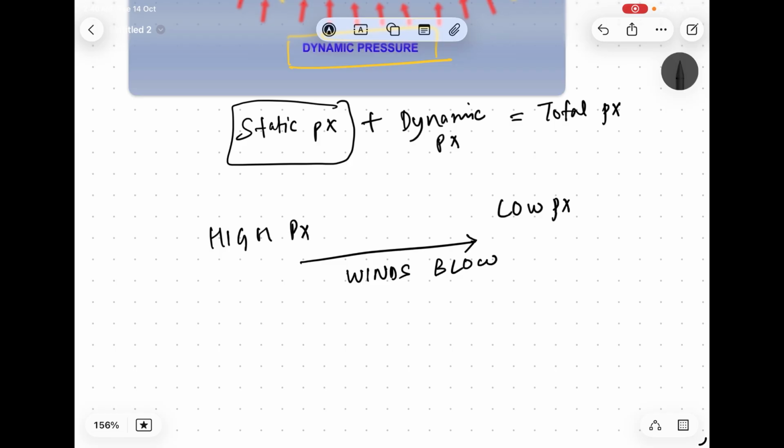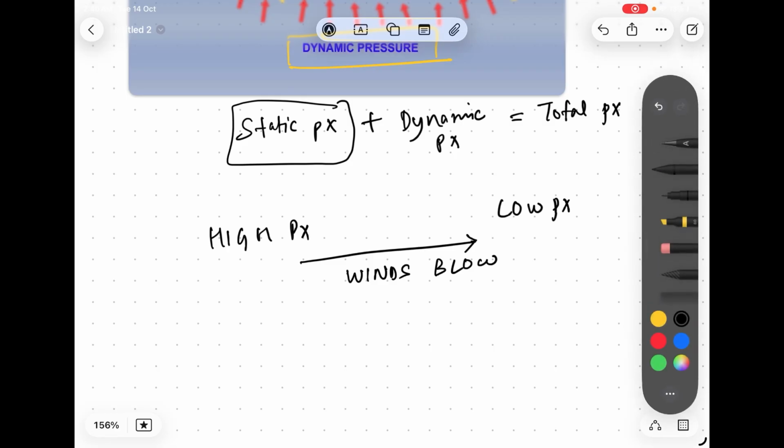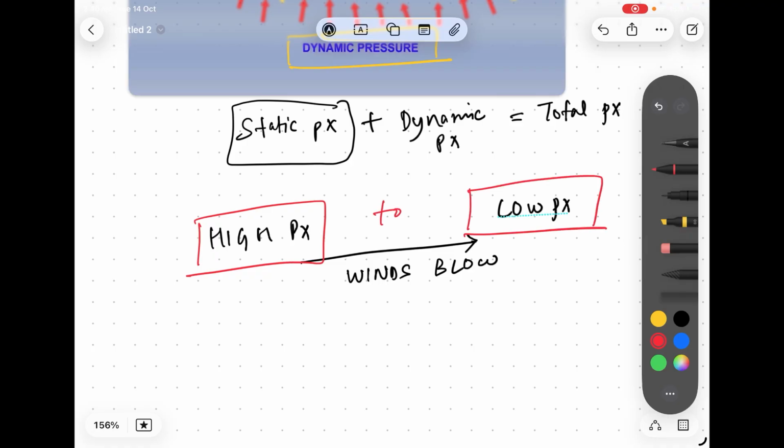The concept behind how winds blow is that there is different pressure at different locations. Winds blow from an area of high pressure to an area of low pressure, and we will talk about this in detail in the chapter on winds.